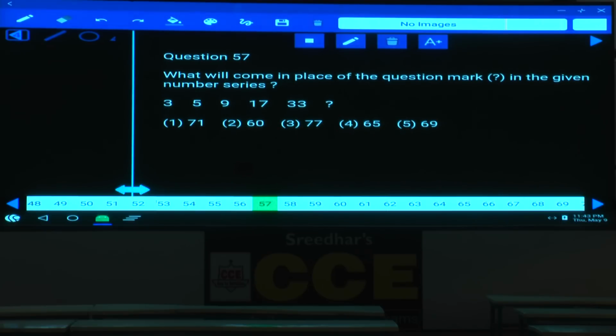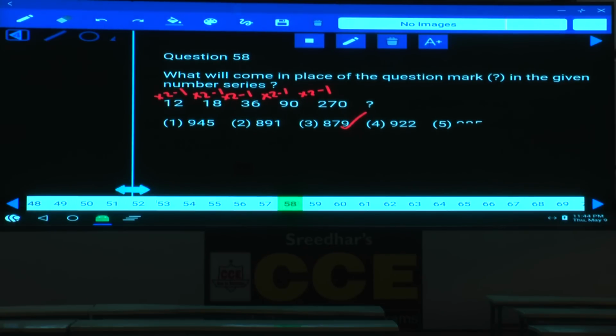Then question number 57: 3, 5, 9, 17. How can you express this? 17 into 2, 34 minus 1, 33. 9 into 2, 18 minus 1, 17. 5 into 2 minus 1, 9. 3 into 2 minus 1, 5. Similarly 33 into 2 minus 1, that is 65, choice 1. With the help of differences also you will get the answer: 2, 4, 8, 16, 32. 33 plus 32, then also 65. You can work this out by either of these two methods.